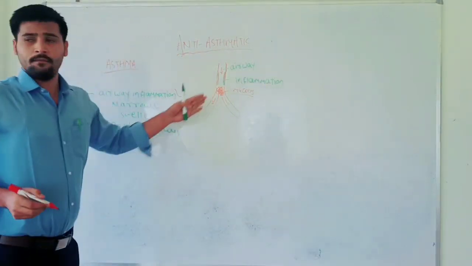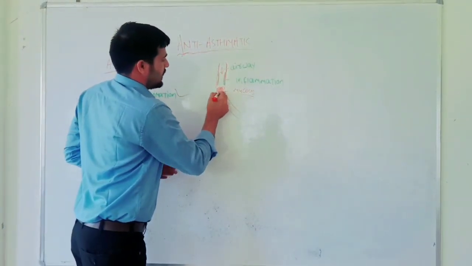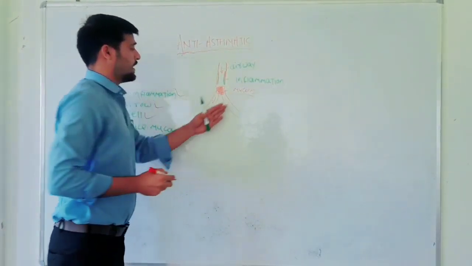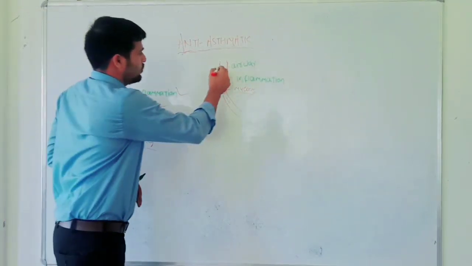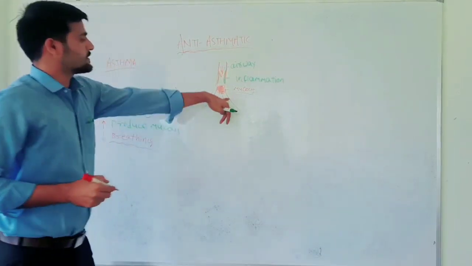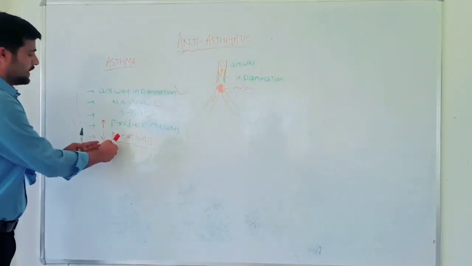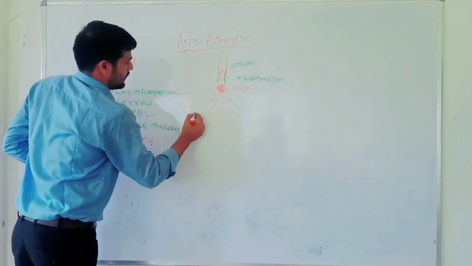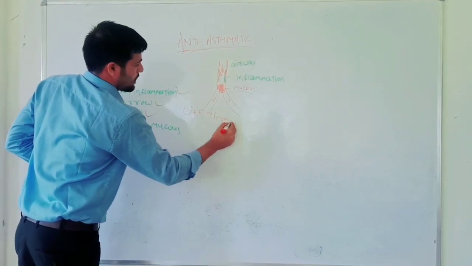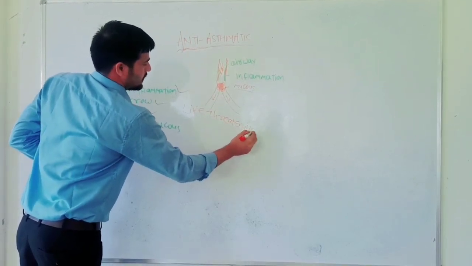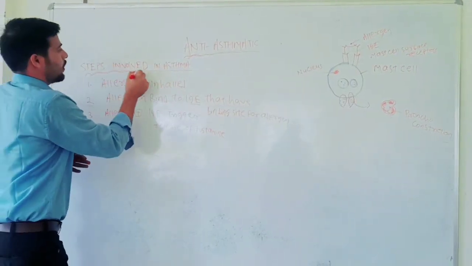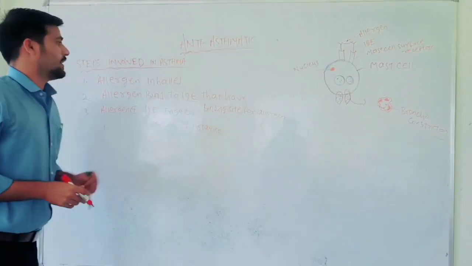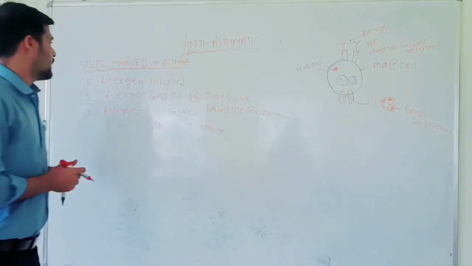Here in this diagram we clearly visualize that some extra mucus is produced, which makes difficulties in breathing and which leads to life-threatening conditions. We discuss what are the steps involved in the inflammatory reaction in the asthmatic condition.